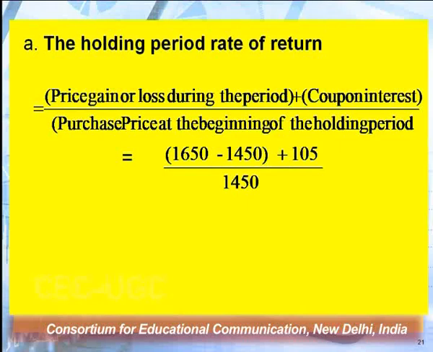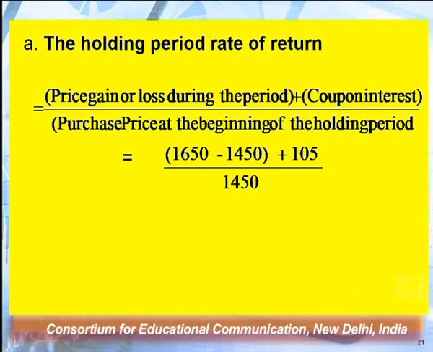Plus coupon interest. The rate is given and the price is given: face value is 1500 and the rate is 7%. If we calculate the coupon interest, that becomes 105. Now you have to divide it by the investment which Ram has made. Ram has made the investment of rupees 1450.